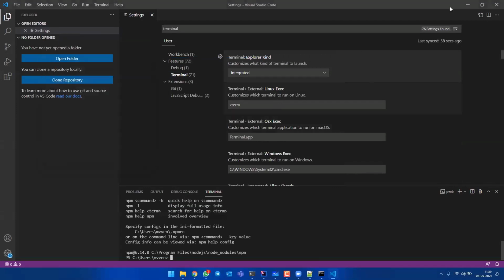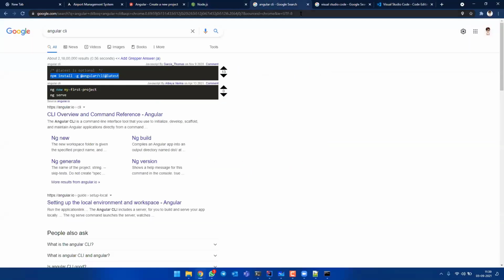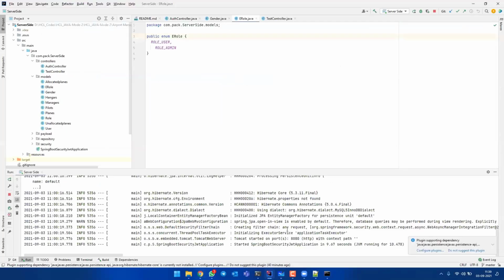So I have talked about the required software, right? We have spoken about Node.js, Angular CLI, Visual Studio Code. I'll keep it in chat also, so we will not forget. Node.js, Angular CLI, and Visual Studio Code. For the front end, you will use Visual Studio Code, and for the back end, it differs based on the programming language you choose. For example, I have chosen Java, Spring Boot. You can use either Eclipse or IntelliJ. I am using IntelliJ. I am already running a small application here.